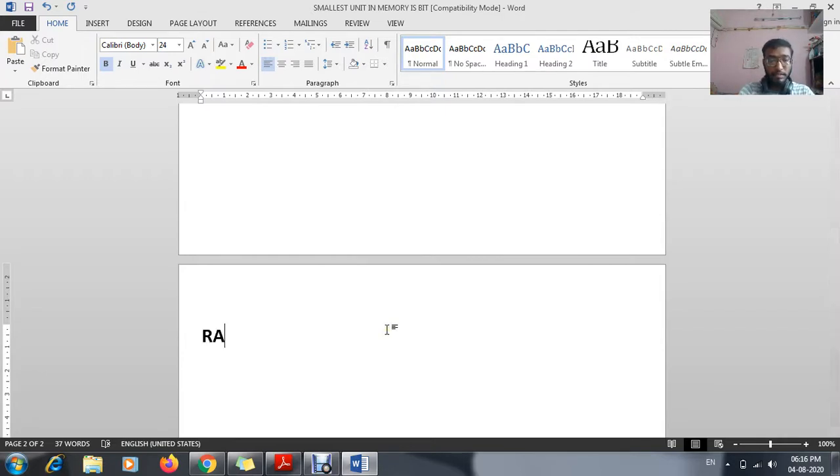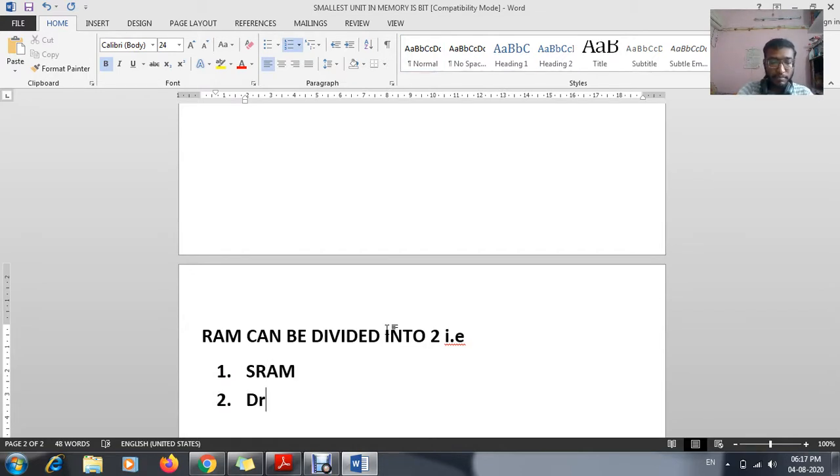RAM can be divided into two: first one SRAM and second DRAM.